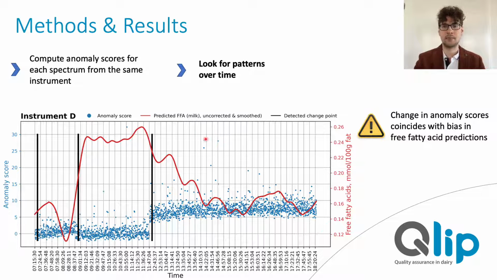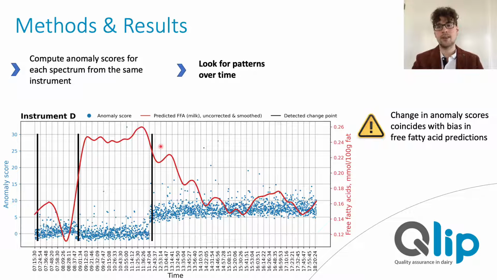Here's another example from another instrument on another day. This time, the anomaly scores did not change gradually as in the example before, but abruptly, and they affected the predictions of free fatty acids in the milk this time, here depicted in the red smoothed curve. Again, the bias in the predictions coincides with a systematic change in the anomaly scores over here and there.